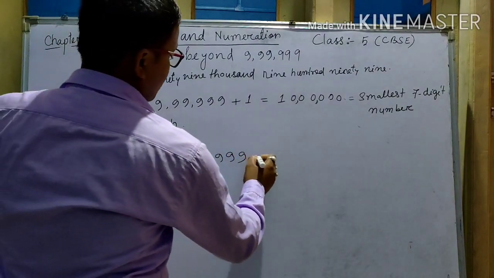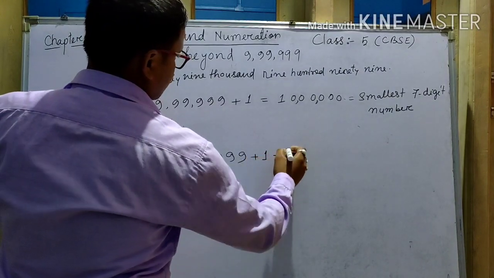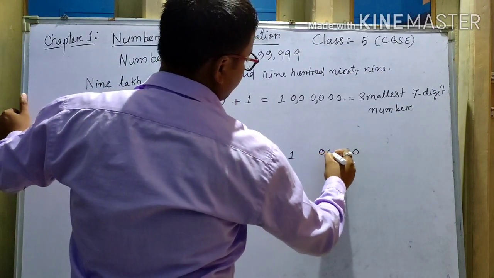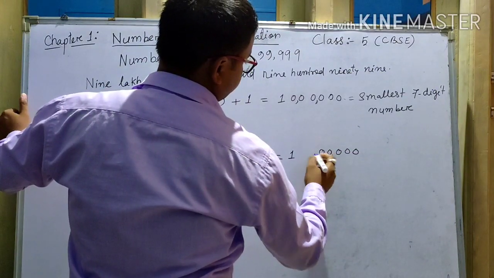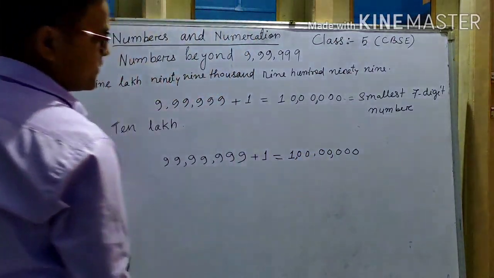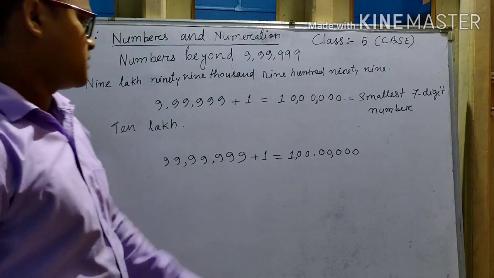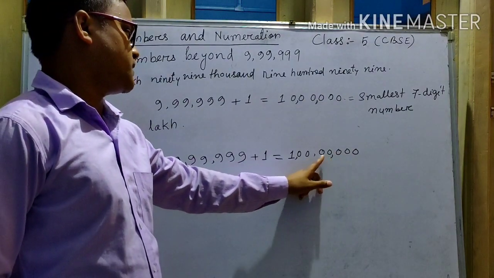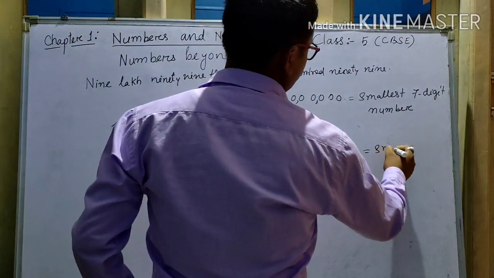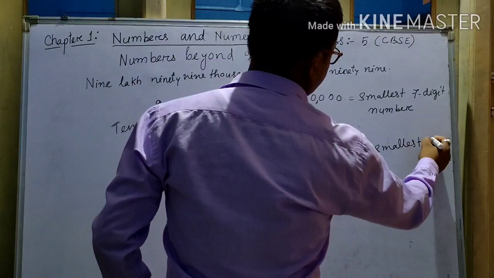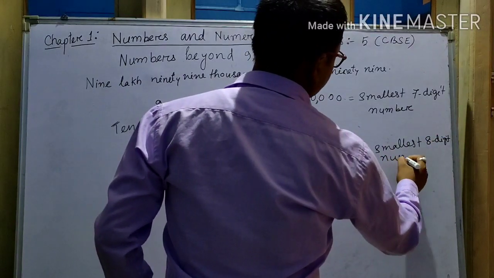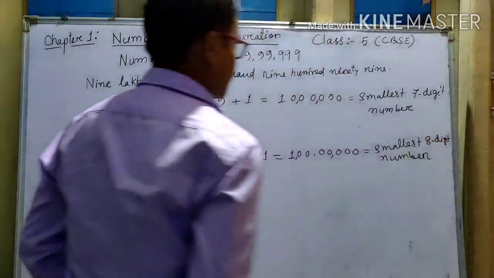If we add 1 here, what do you get? You get 1 2 3 4 5 6 7 8. This is the smallest 8-digit number.